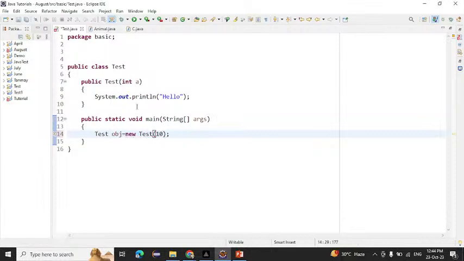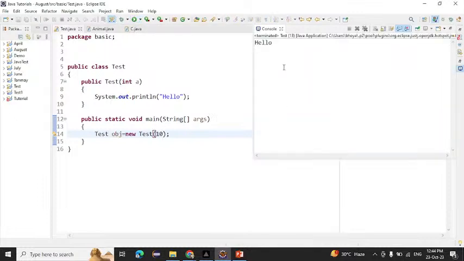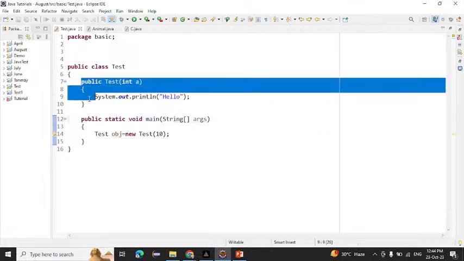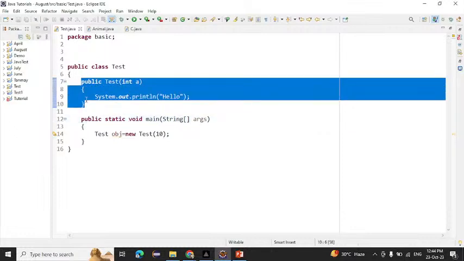Now if I run this one, what will be the output we will get? Not 10, hello will be printed on the console, right? So if we add a constructor which has one or more than one parameter, that is called the parameterized constructor. And another type is the default constructor.